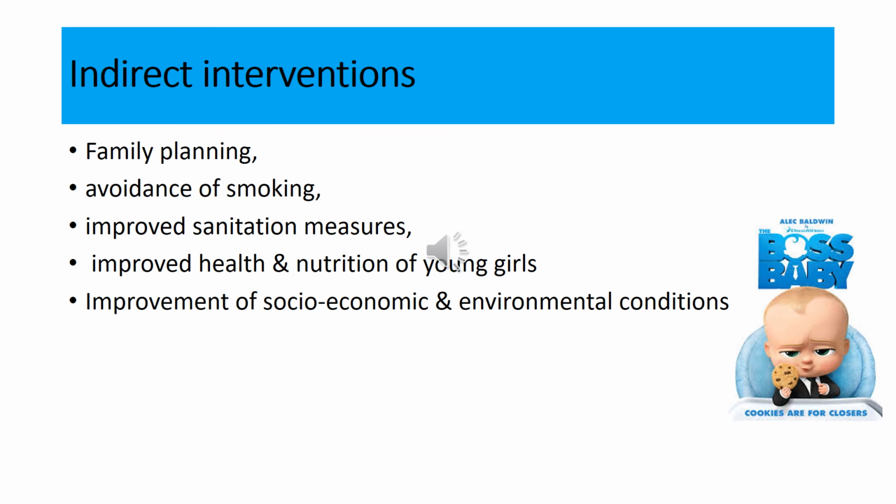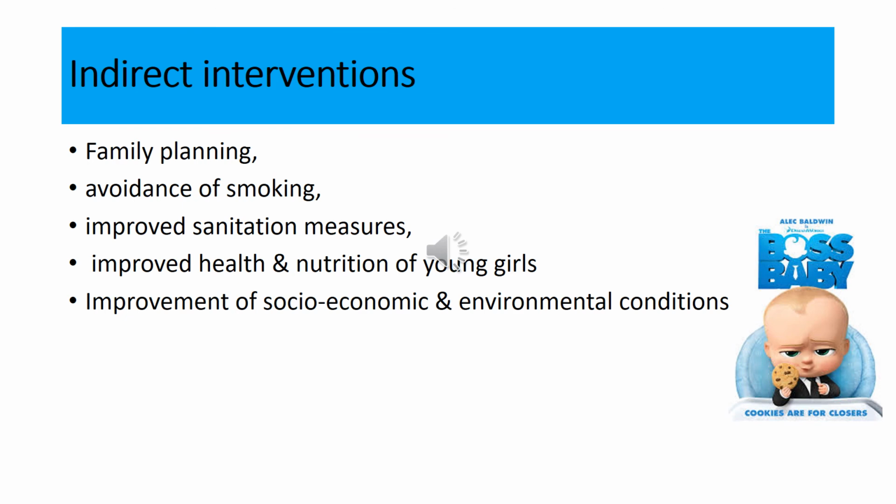And proper family planning methods should be adopted in that society, and there should be properly planned pregnancies with proper spacing among those pregnancies, so that the mother does not suffer from any sort of malnutrition.